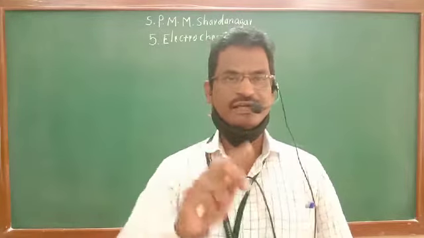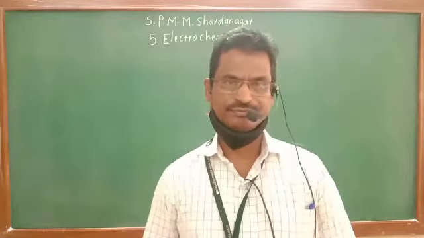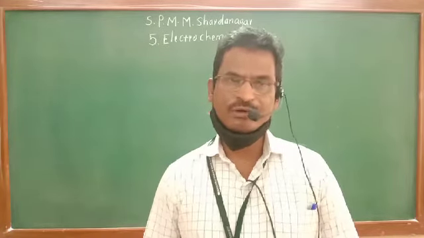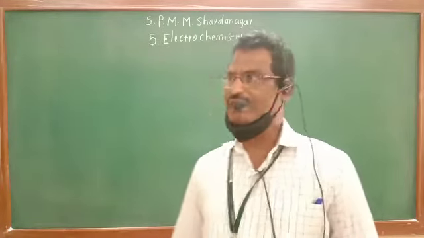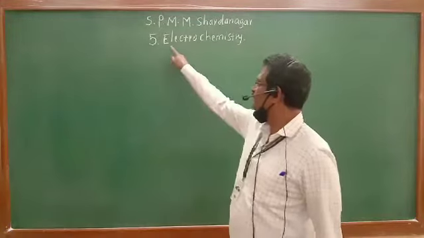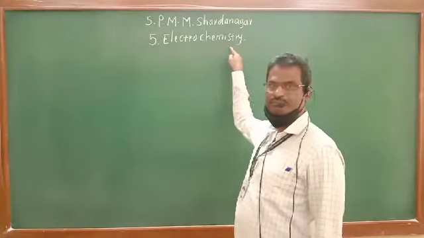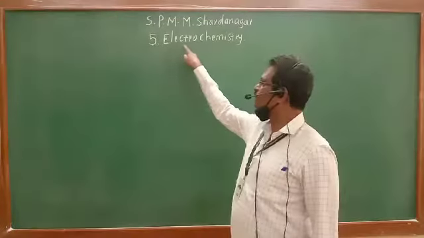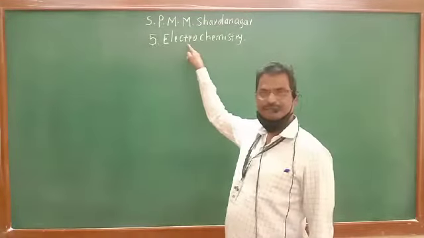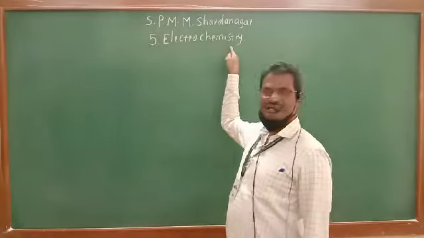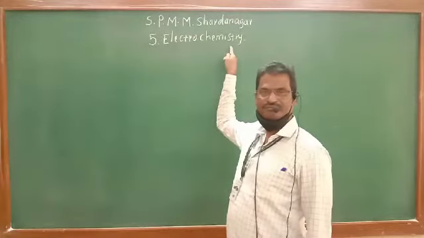So what is electrochemistry? The word electrochemistry stands for electric energy and chemical energy. Electro stands for electric energy and chemistry stands for chemical energy.